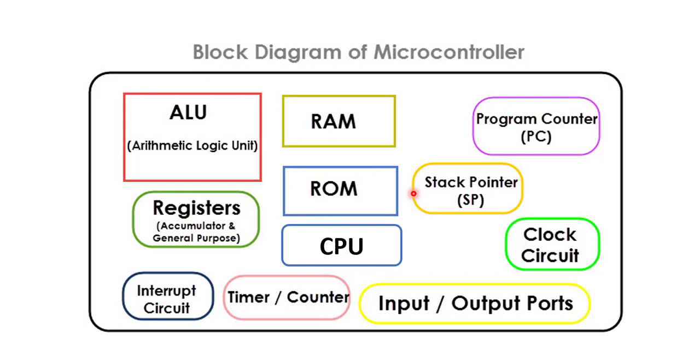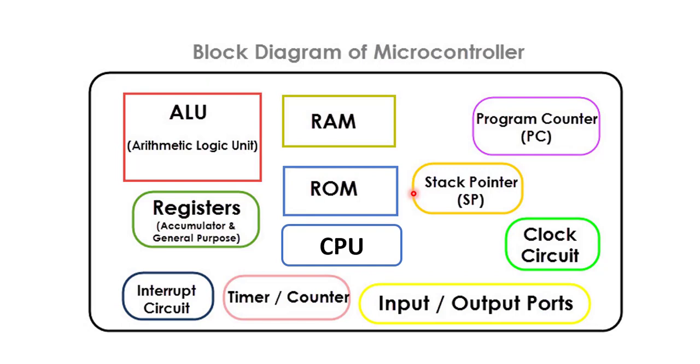The basic difference between microprocessor and microcontroller is that a microprocessor has a central processing unit, and it will have separate memory, a separate block for input output ports, and separate blocks for interrupt, timer, and clock circuit. So everything is separate in a microprocessor. But in the case of a microcontroller, everything is on a single chip.